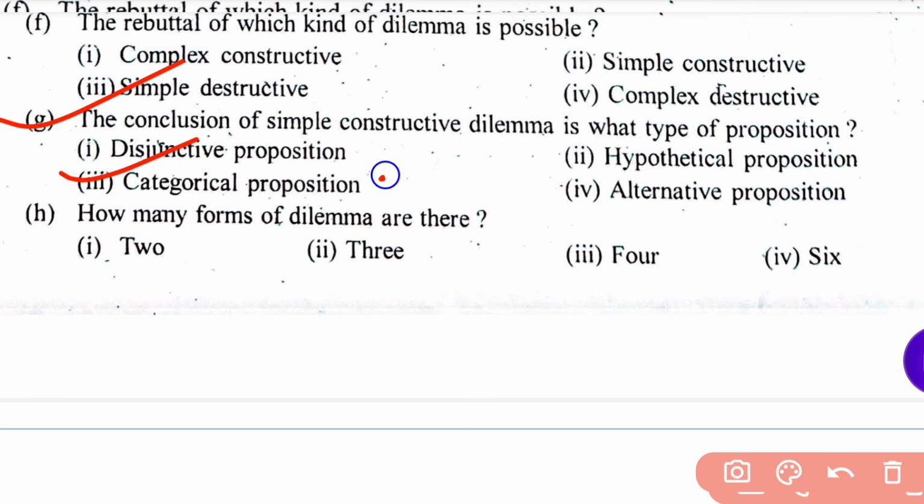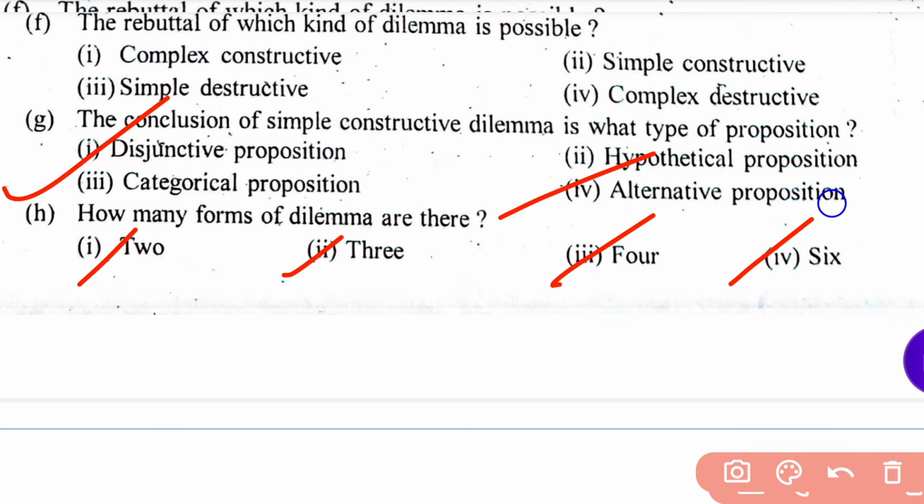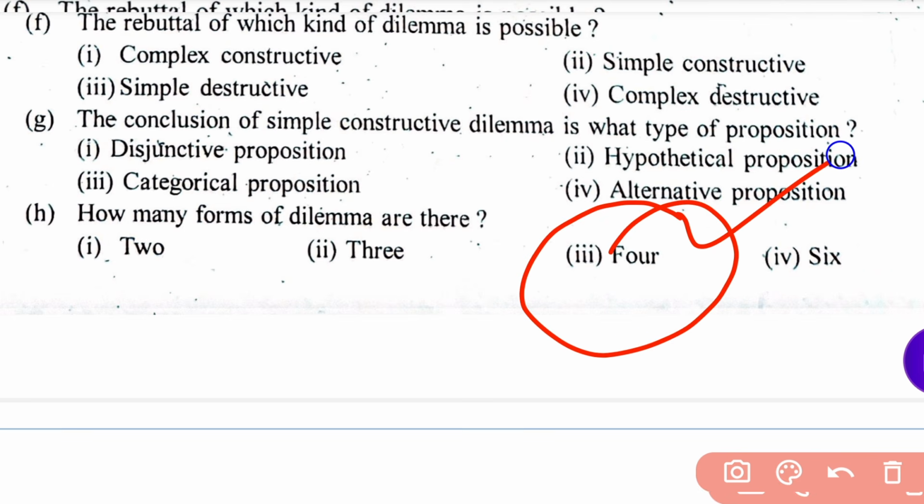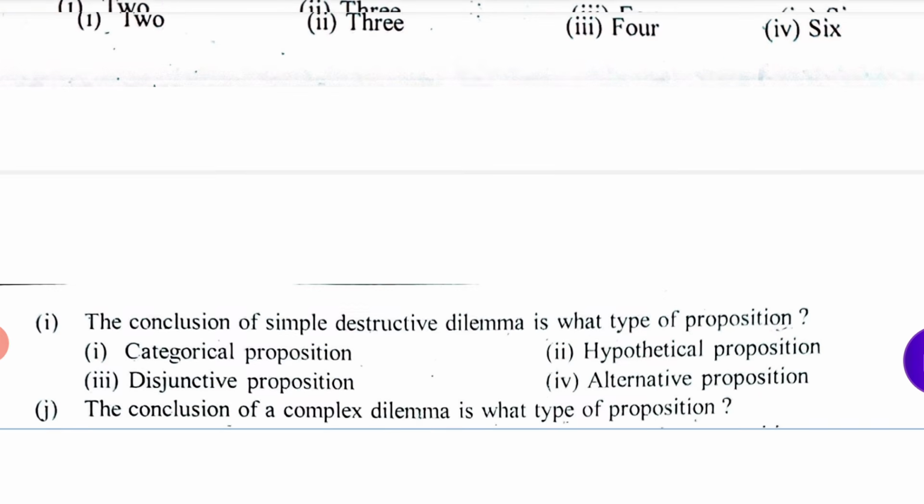Next question. How many forms of dilemma are there? Options: 2, 3, 4, 6. Your answer should be 4. So dear students, these questions are very important. Definitely we will get them in the exam. So don't overlook it. You have to read these answers mindfully. Remember it. Keep it in your brain.